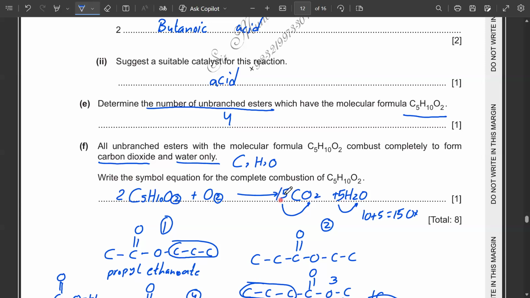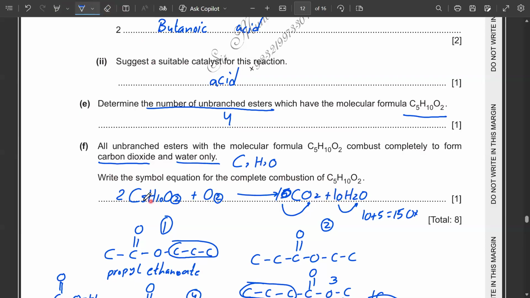So let's see, if I do this, I get 10 carbon atoms balanced over here. And then the hydrogen atoms are also changed. So it is 10 times 2, 20. So 20 would mean I have to also put 10 over here, not 5, it will become 10. So 10 times 2, now 20 hydrogen atoms.